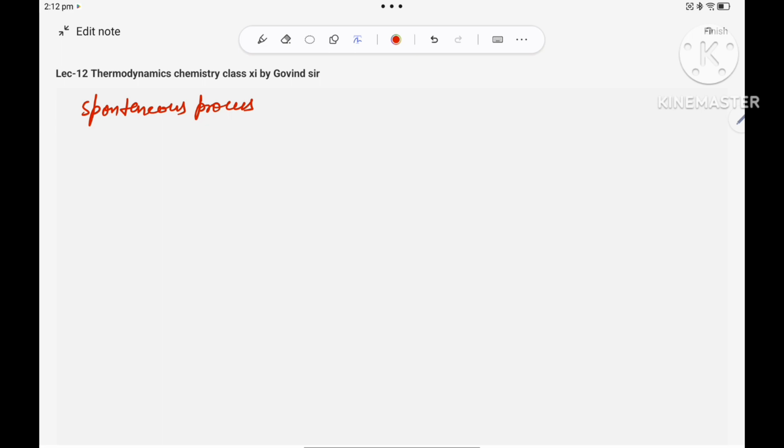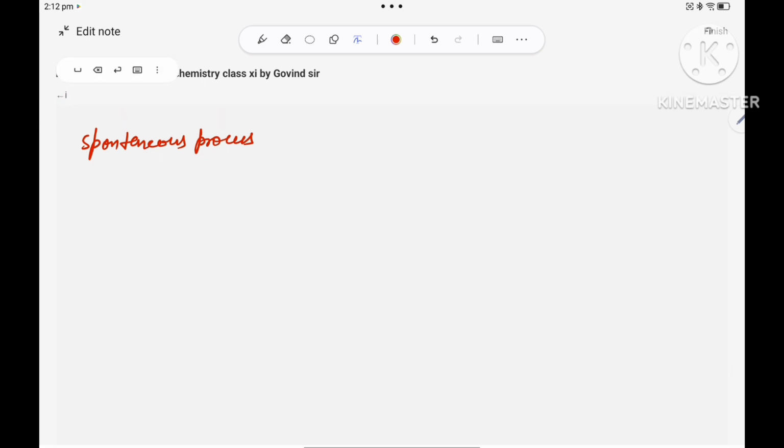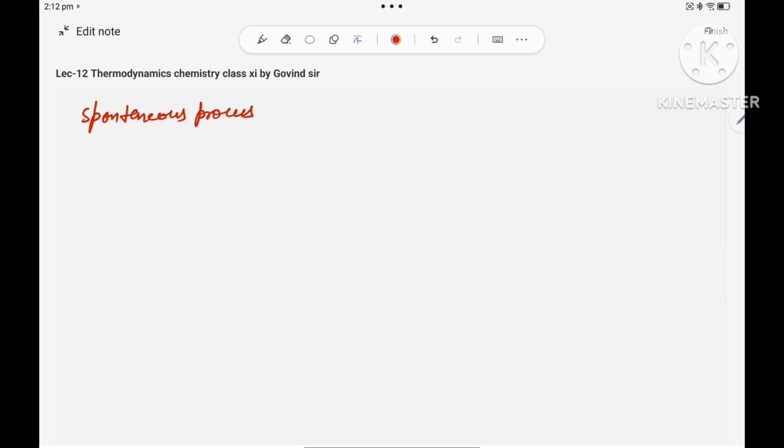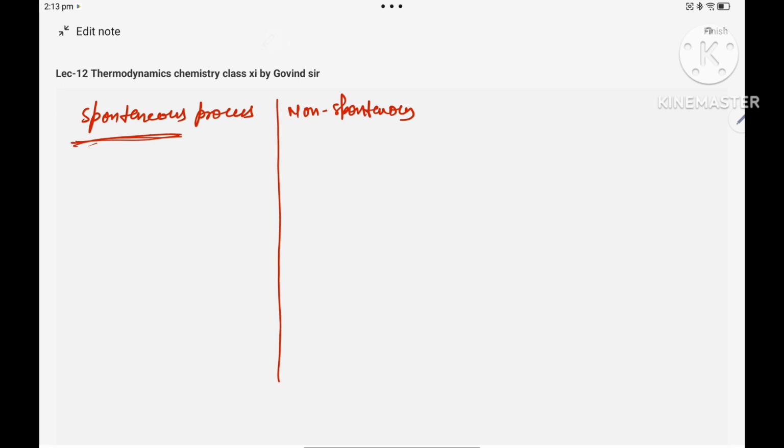Spontaneous process. What's happening? Non-spontaneous process. So here we are going to classify spontaneous process and non-spontaneous process.